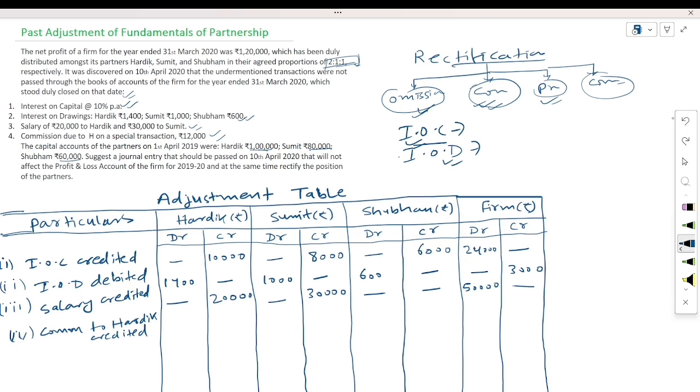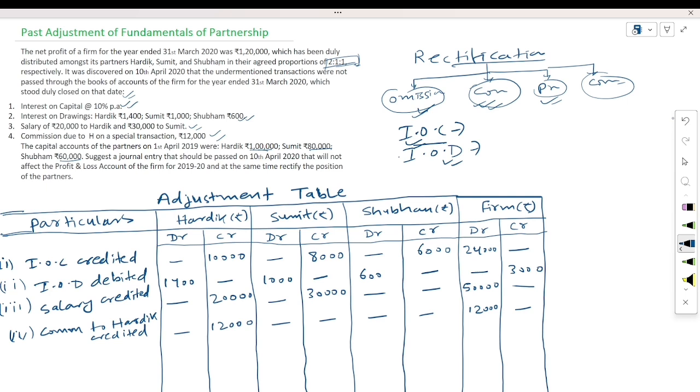How much is the amount of commission here? 12,000. We will credit here. Nothing will be here, nothing will be here, and this 12,000 will be debit here. Whatever the missing part, we have already provided.